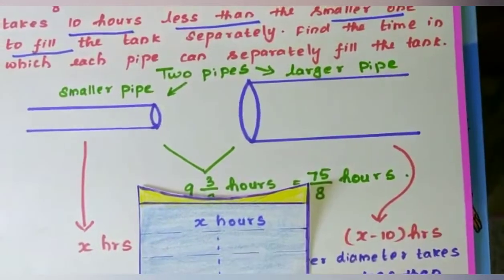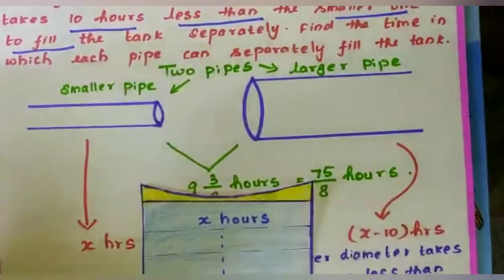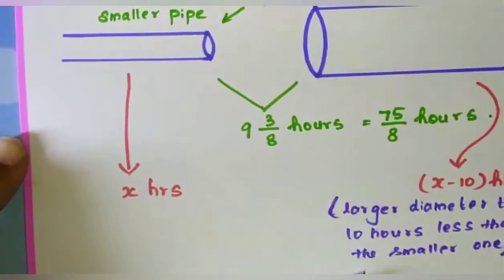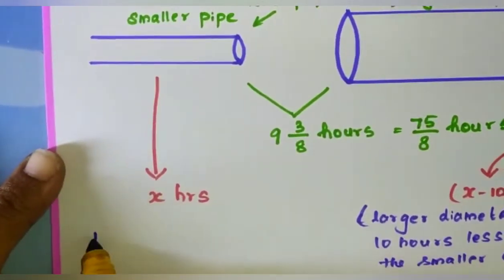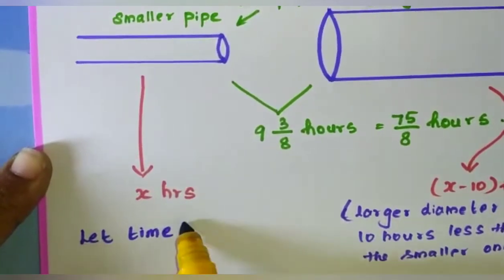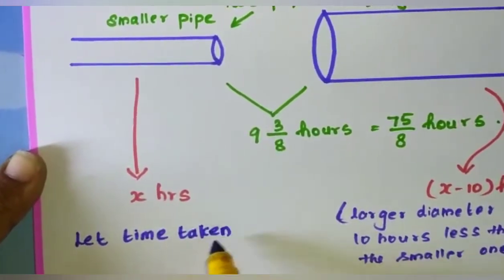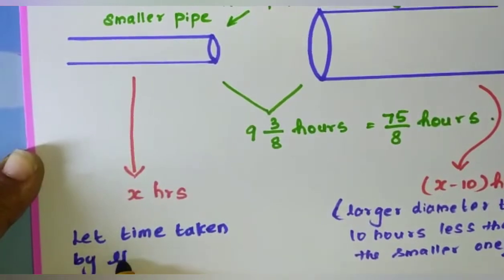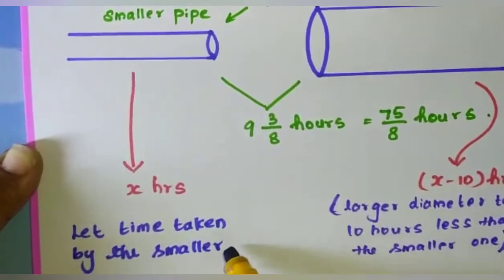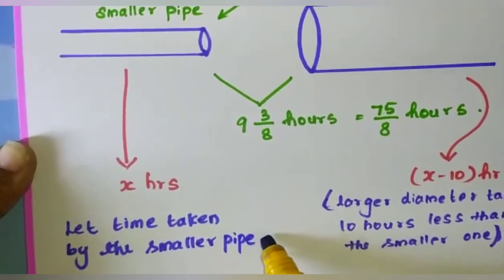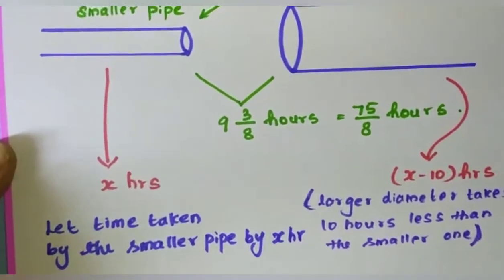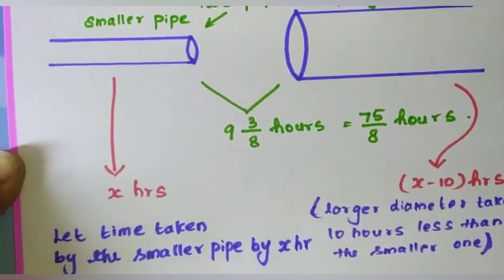Let the time taken by the smaller pipe be x hours.